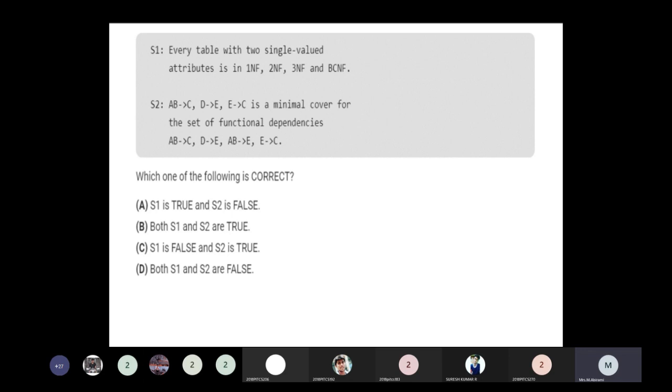So that is AB implies C, D implies E, AB implies E, E implies C. Such a type of dependency should be implied in the minimal cover. So also it is achieved in 1NF, 2NF, 3NF, and BCNF.